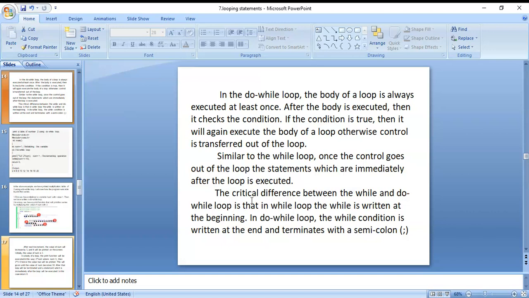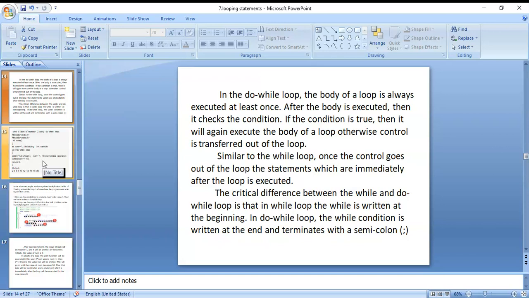The critical difference between the while and do while loop is that in a while loop, the while is written at the beginning. In a do while loop, the while condition is written at the end, terminated with a semicolon.